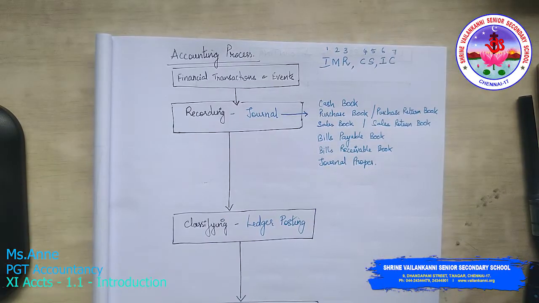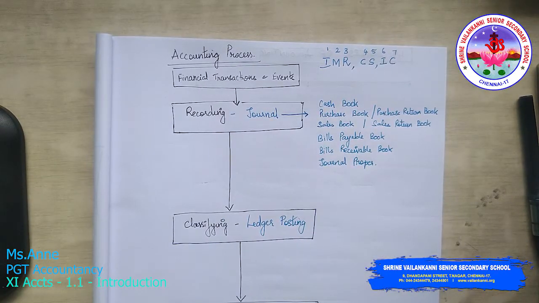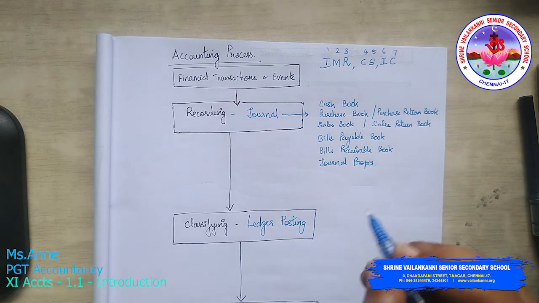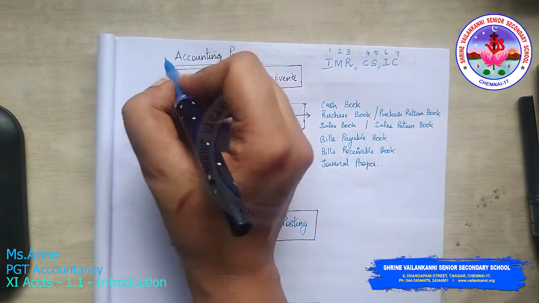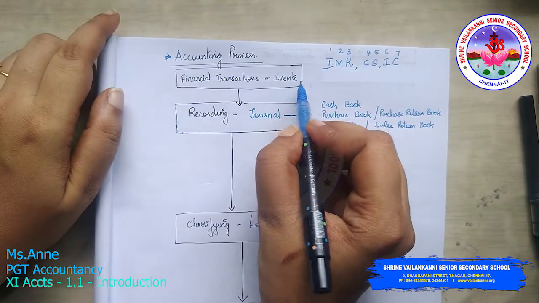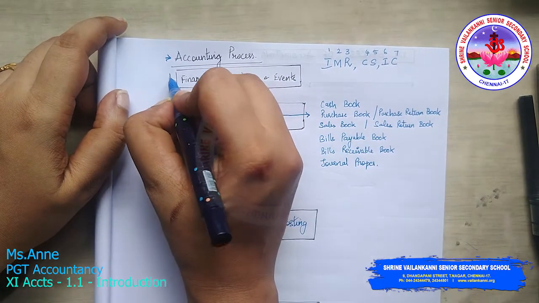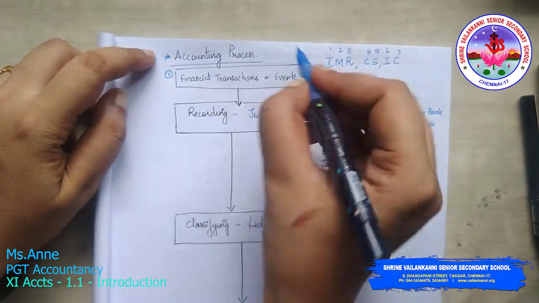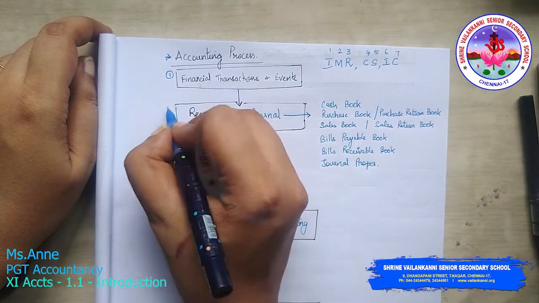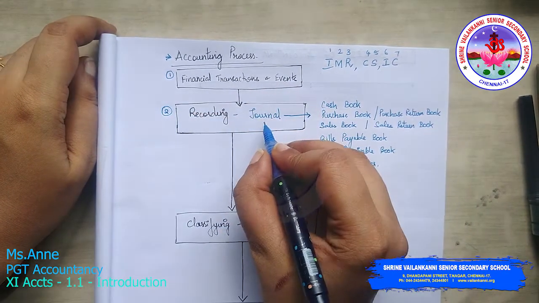Now we are going to learn about the accounting process. As I told you, the characteristics and attributes of accounting are closely related with the accounting process. Now what is that? Financial transactions and events. You are able to identify that. The first step in the accounting process is financial transaction and event. And the second one is recording, that is your journal.